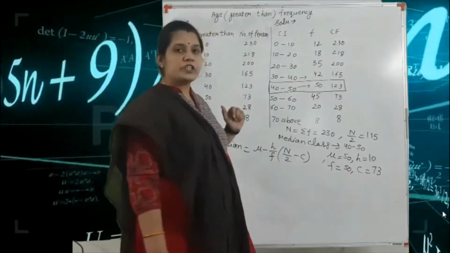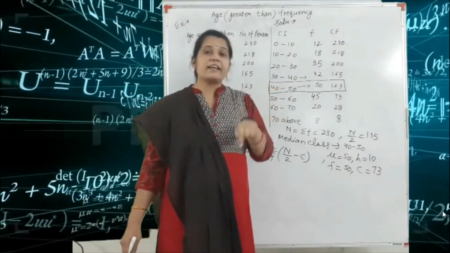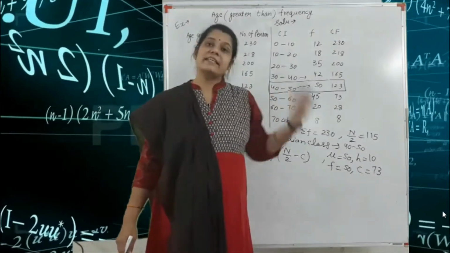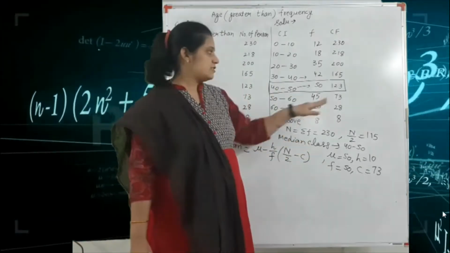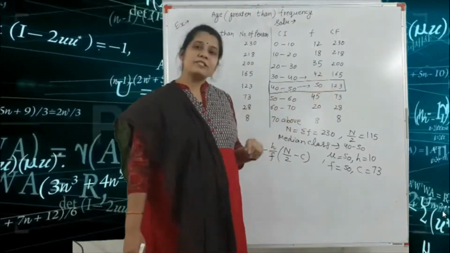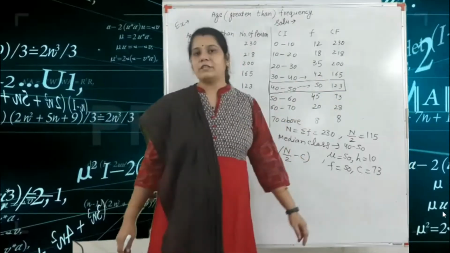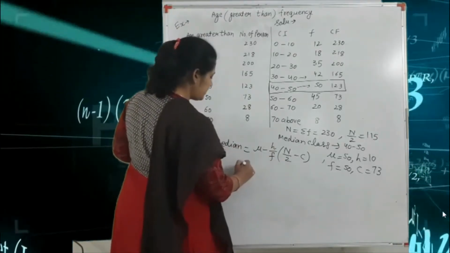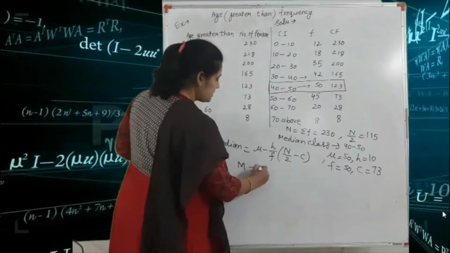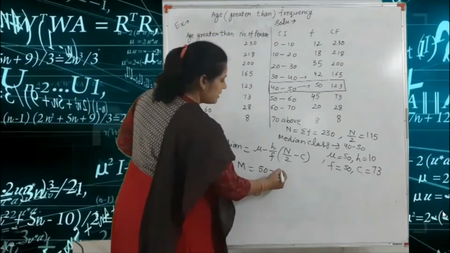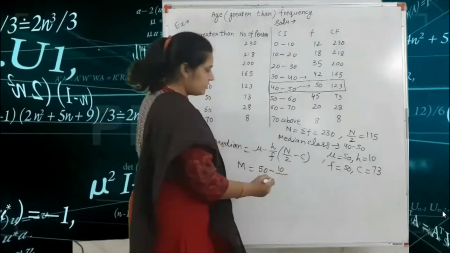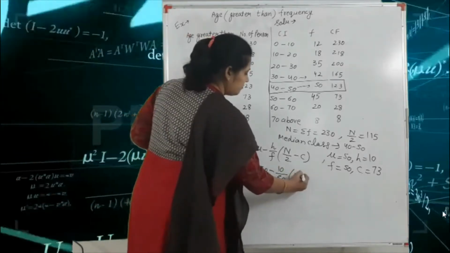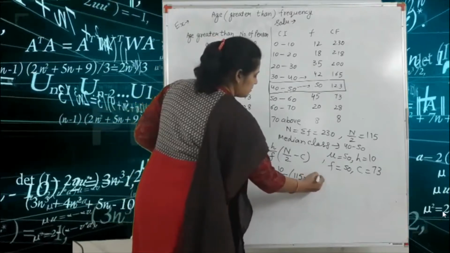Okay, and according to your formula, in the greater than type of the frequency distribution, capital C is equal to the succeeding value of the median class. So this is the succeeding value and this is the preceding value. So C is equal to 73. Put in all these values. So median M is equal to 50 minus, H is equal to 10, F is equal to 50, N by 2 is equal to 115 minus C is equal to 73.